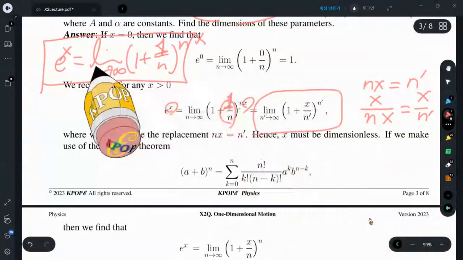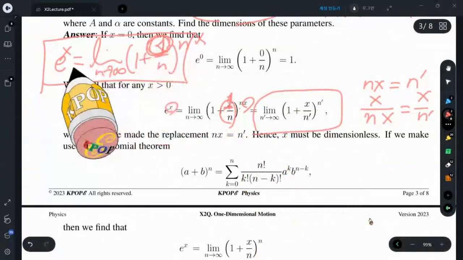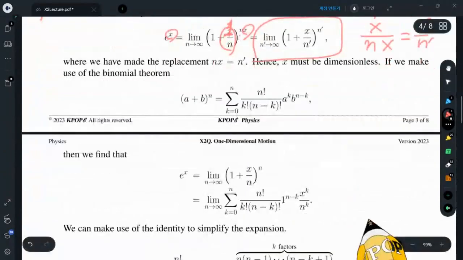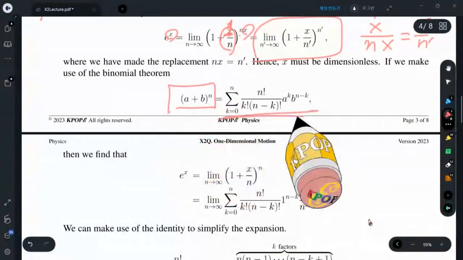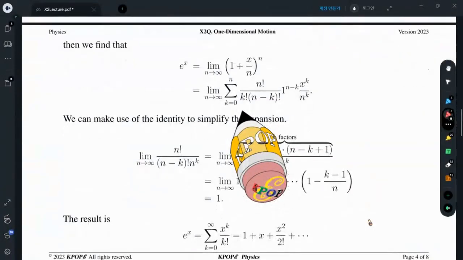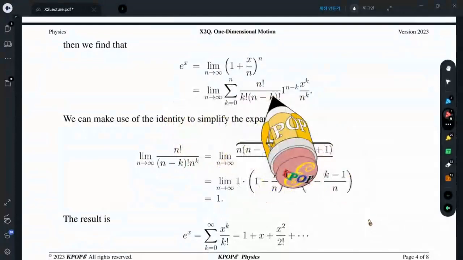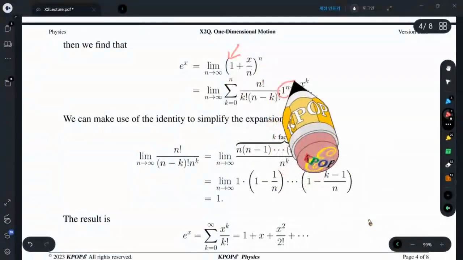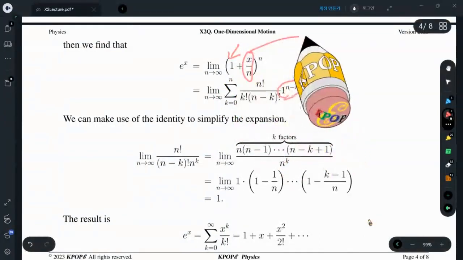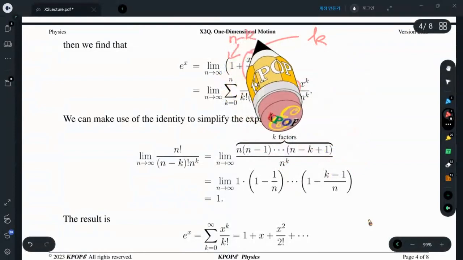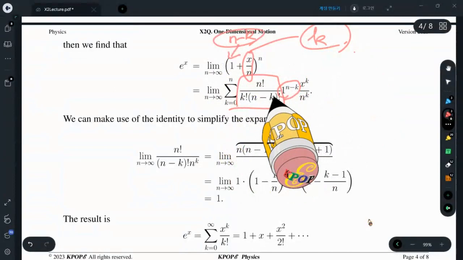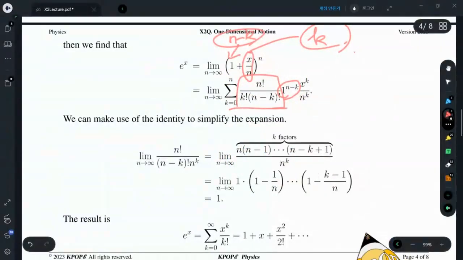So it becomes that we have replaced this 1 with x. And then we apply the binomial expansion formula here. Then this one has n minus k power, and this one has n choose k. The multiplicity is just the binomial coefficient.